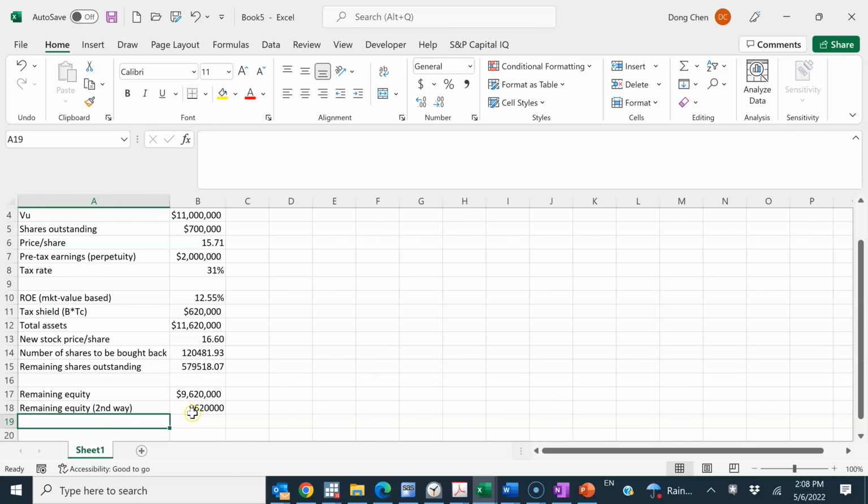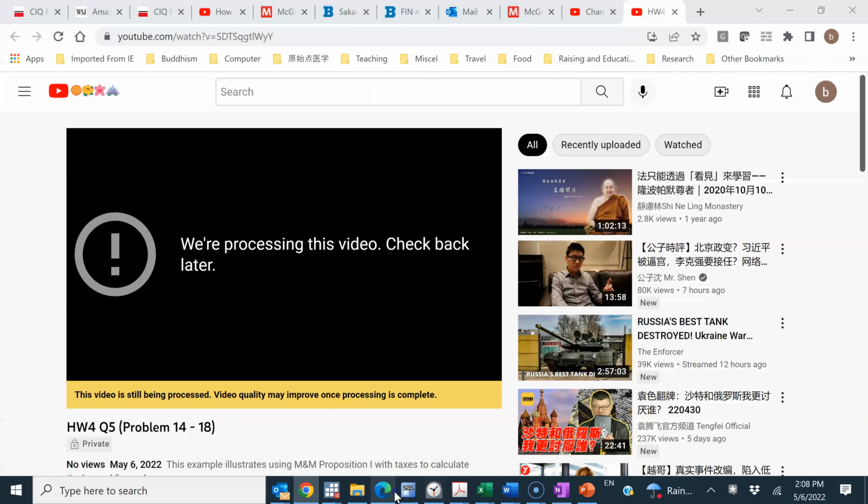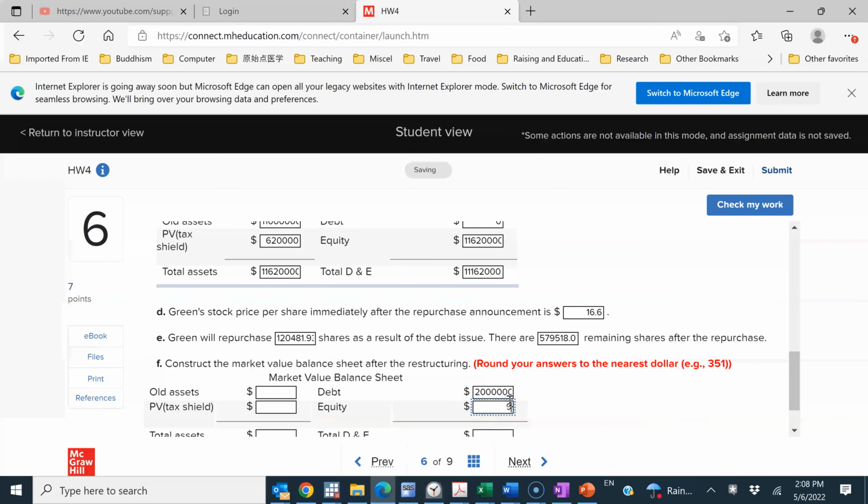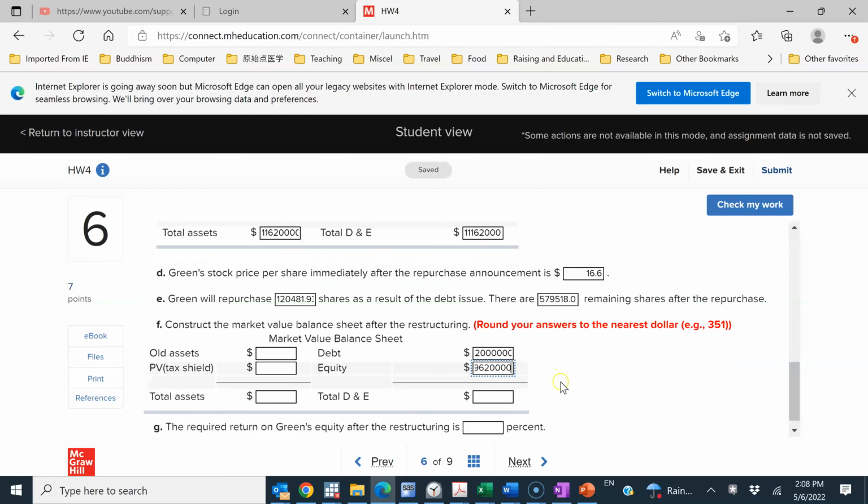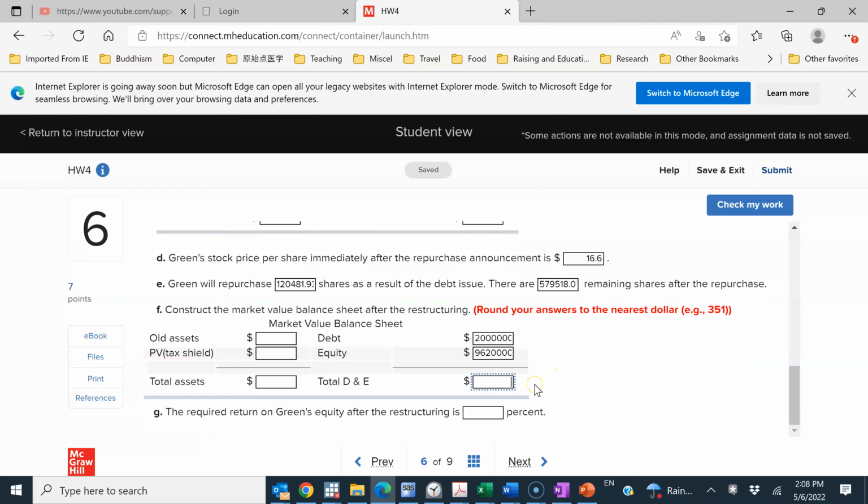So it's $9,620,000. And the total will still be the same, $11,620,000.